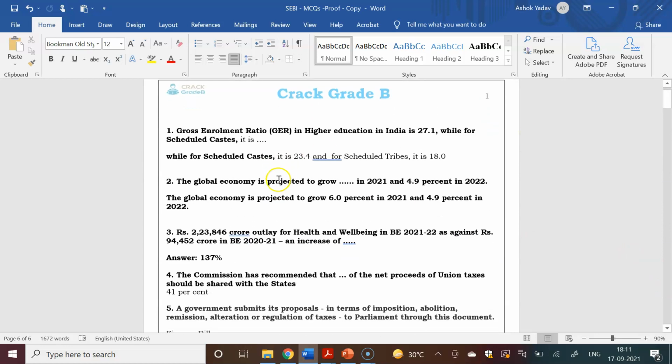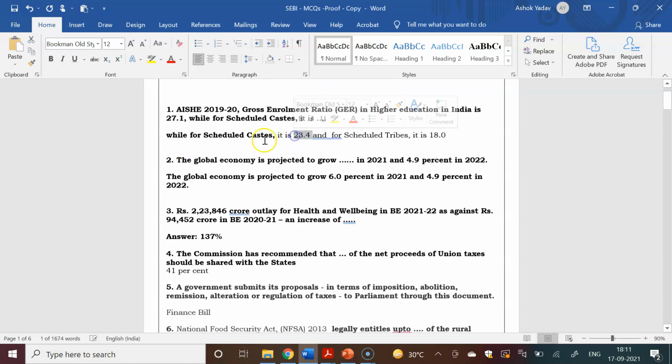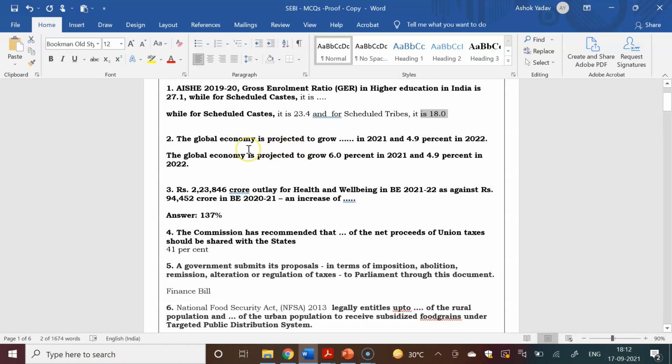So the first question asked: the gross enrollment ratio in higher education in India is 27.1, while for scheduled caste it is... This was asked from the All India Survey on Higher Education Report 2019-20. This was in the news. So it is 23.4 for scheduled caste, and for scheduled tribe it is 18. They can ask questions in NABARD Grade A from this report also, as has happened in previous years, since the question pattern will be similar in Grade A.